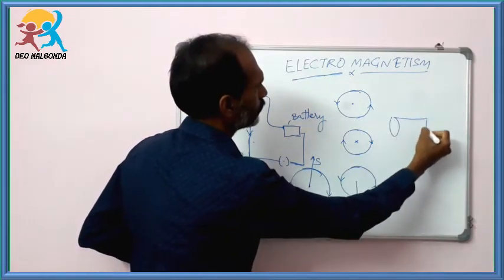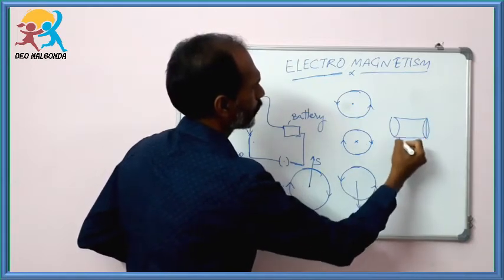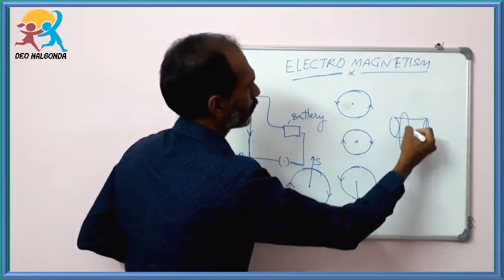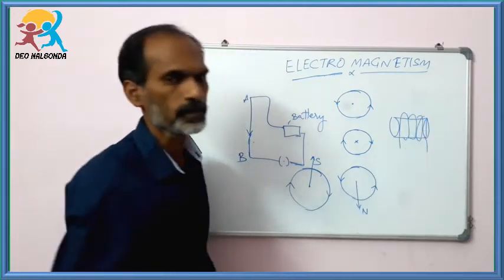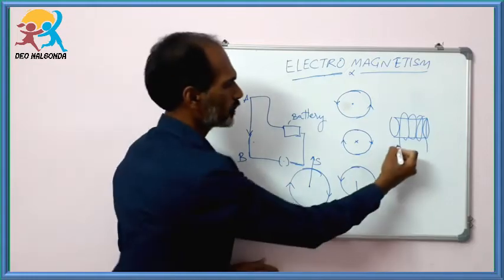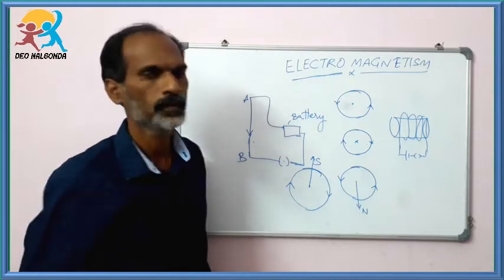Okay, this will be the hollow tube, and the copper wire is wound around it. These are the ends. These ends are connected to a battery through a switch.